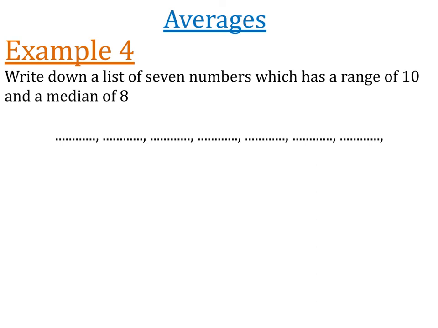All right, so same idea, but this time it has 2 rules on it. Write down a list of 7 numbers, which has, again, a range of 10, but also has a median of 8. If it has a median of 8, the middle number has to be 8. So we've got the smallest and the biggest, and then the next smallest and the next biggest, and next smallest and next biggest. So now we know that this answer right here has to be 8. Now, you can put whatever numbers you want that are smaller. Let's think of some other numbers. 7, 5, 2.